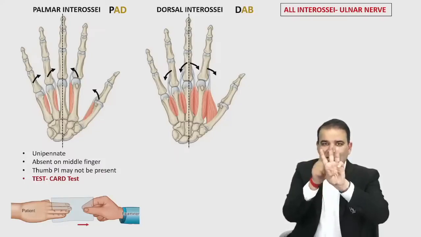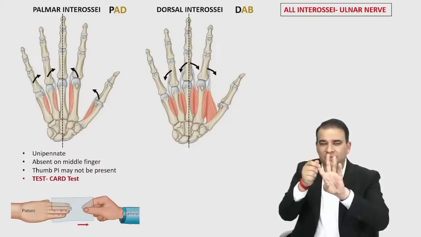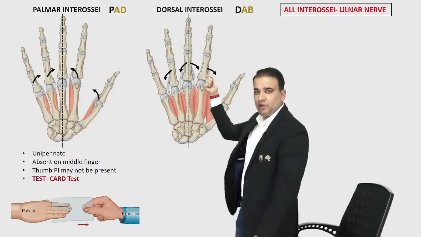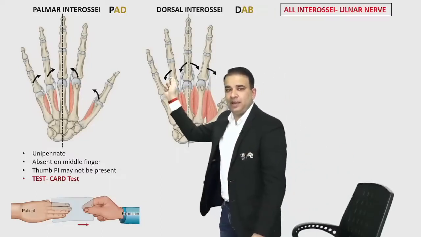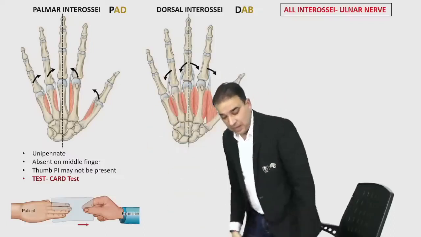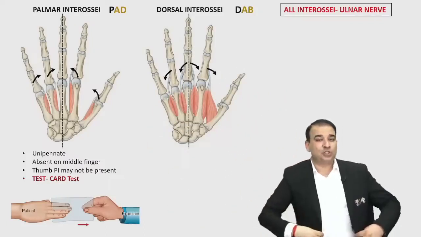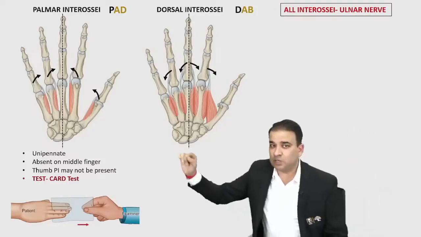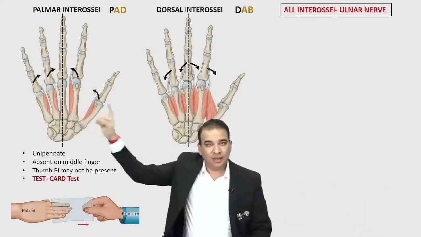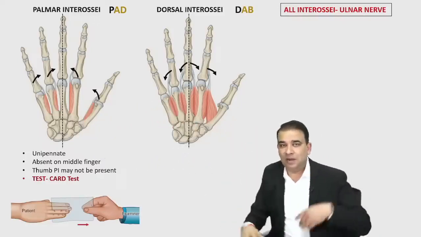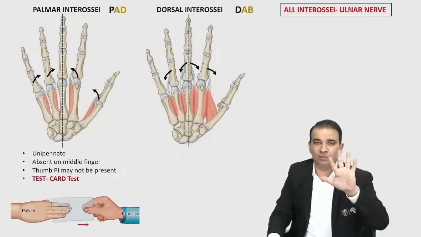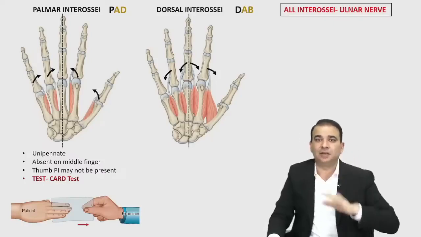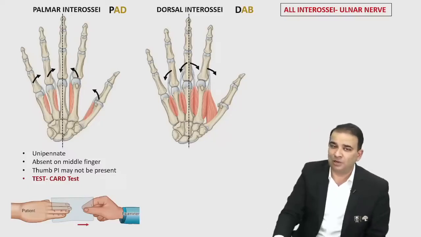So guys, the first and the last dorsal interossei are for the index finger and the ring finger. The first dorsal interossei goes to the index finger and will pull it away, and the last one will pull the ring finger away from the middle finger. But the second and third dorsal interossei both attach to the middle finger. The same middle finger which had no palmar interossei has double dorsal interossei, because both movements of the middle finger, deviation toward the radial side or toward the ulnar side, are done by the dorsal interossei only.